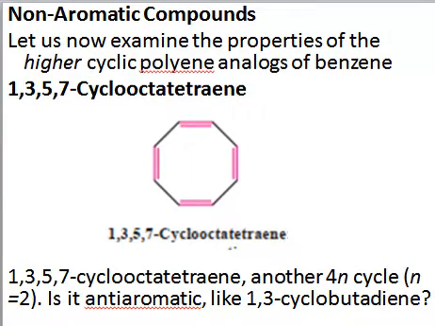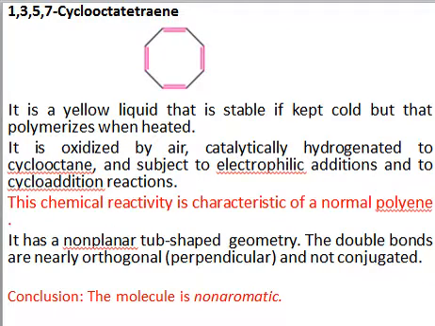So it's an 8-membered cyclic ring, and this system is not planar, right? It's a compulsory condition for a system to be anti-aromatic or aromatic that the system must be planar. So this molecule is not a planar molecule. Since this molecule is not planar, the p orbitals will not be able to overlap and form a delocalized system. So this is not an anti-aromatic system, right?